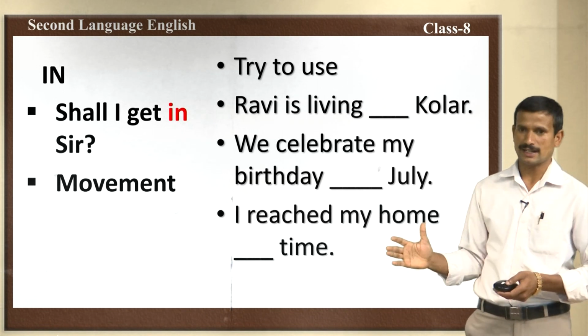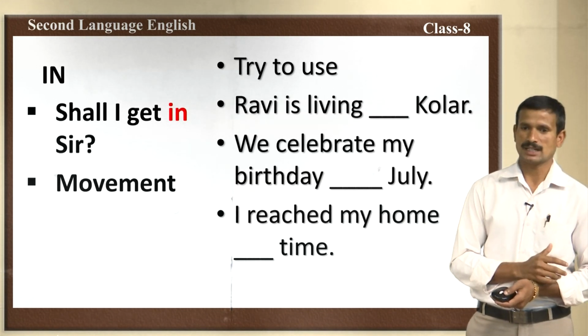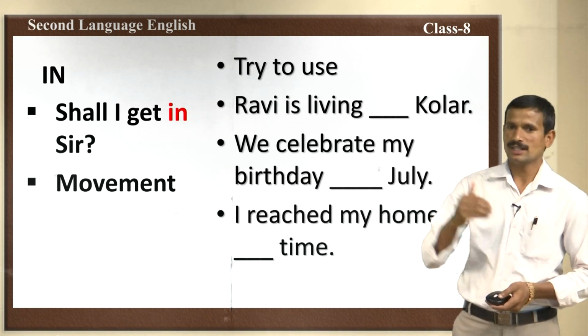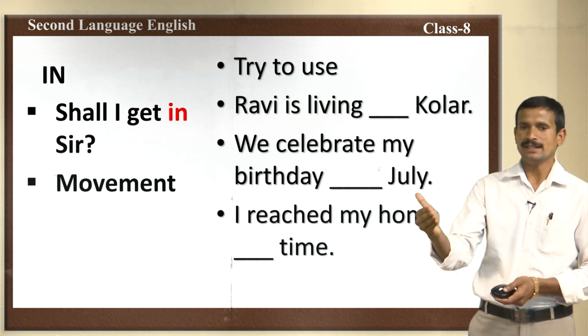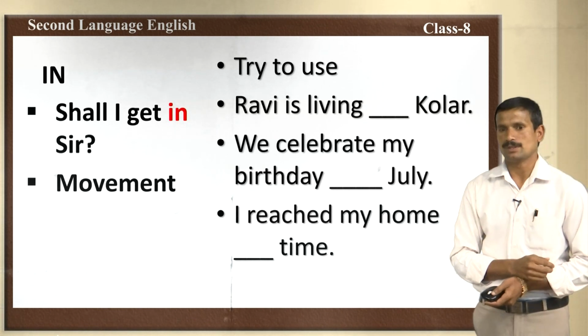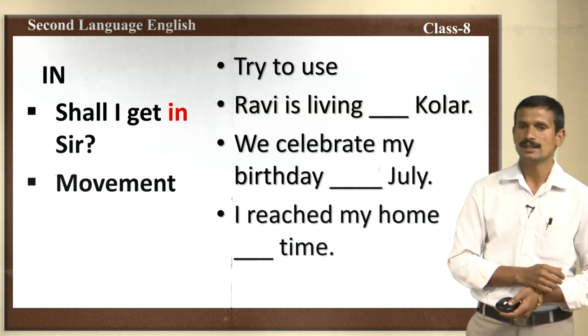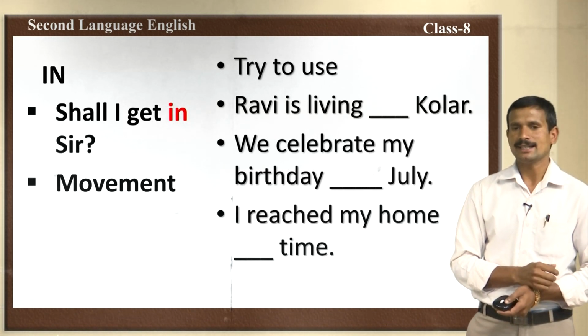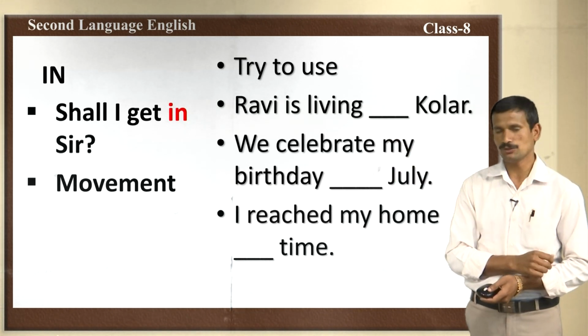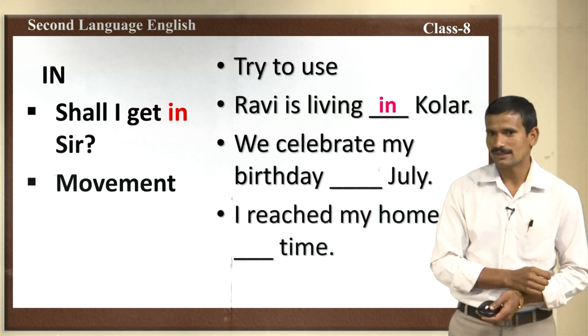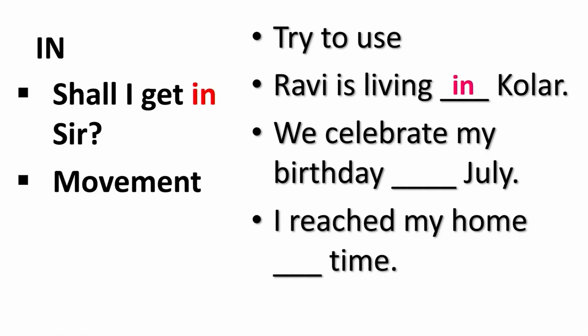In means ಒಳಗೆ, children, understood? ನೋಡಿ, ಇನ್ನು ಟ್ರೈ ಮಾಡಿ. Try to use in the following examples. The first one is: Ravi is living dash Kolar. Kolar is a place. Can you use here? Very good. Answer is in. Ravi is living in Kolar. Next one.